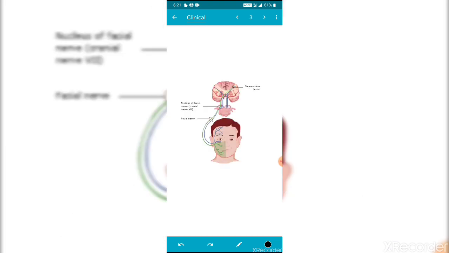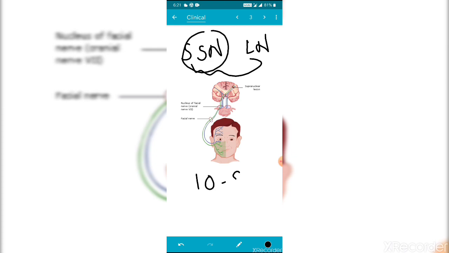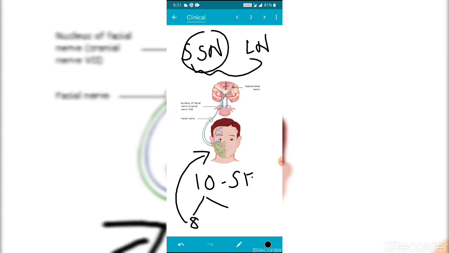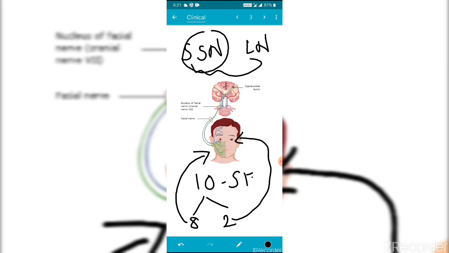There are 2 nuclei, for example, the superior salivatory nucleus and the lacrimatory nucleus. Both are in the pons. During regeneration of salivary fibers, for example, 10 salivary fibers are regenerating. Out of 10, only 8 reach the salivary gland and 2 fibers are misdirected to the lacrimatory gland.